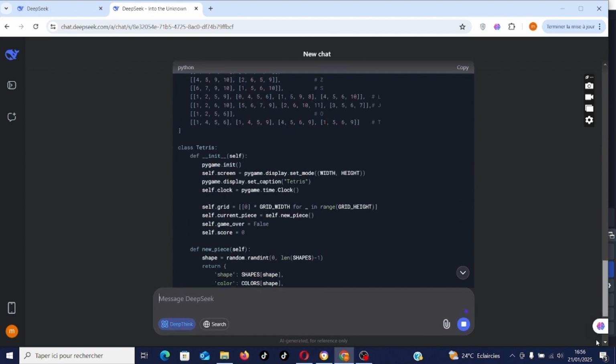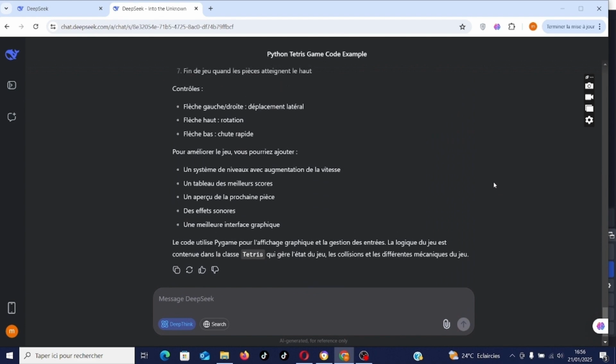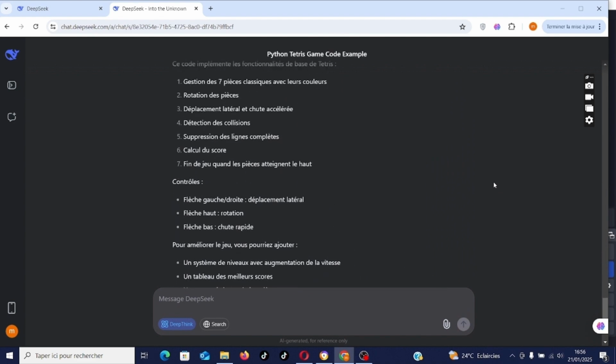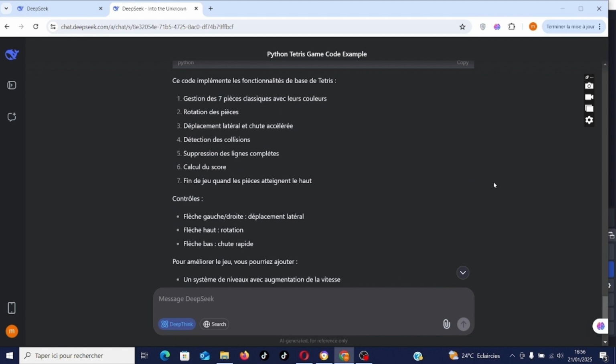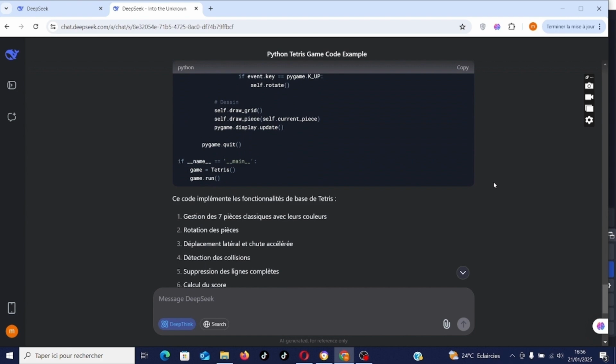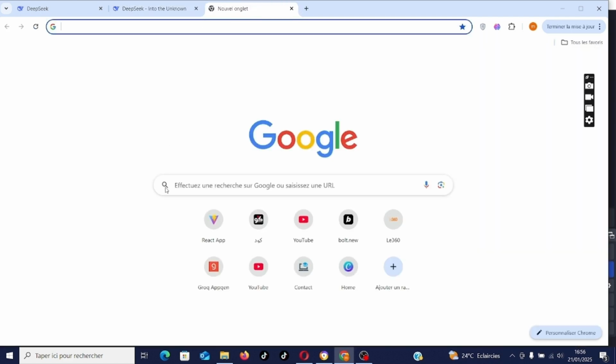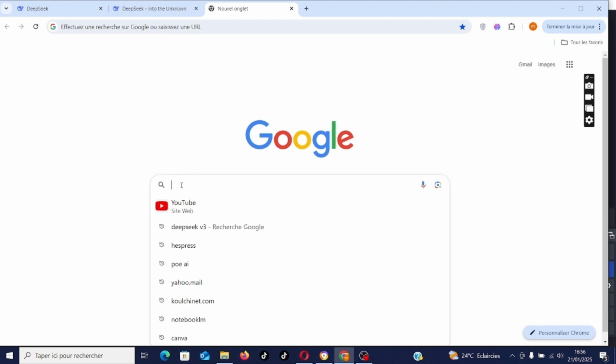implements the basic features of Tetris, management of the 7 classic pieces with their color, rotation of the pieces, accelerated fall, lateral movement, collision detection, complete line deletion, score calculation, end of game. So here is the code. We're going to test it.